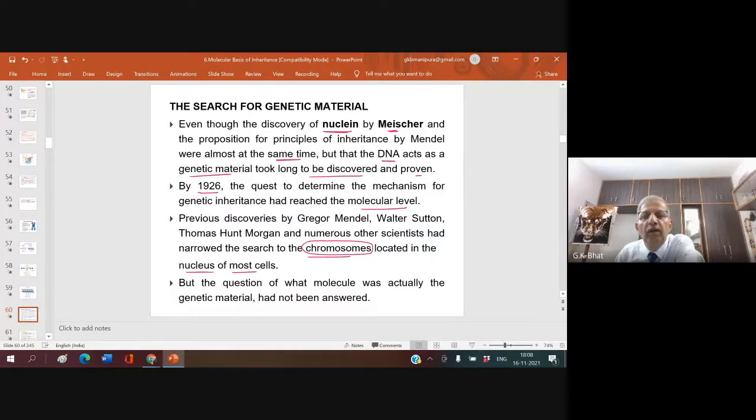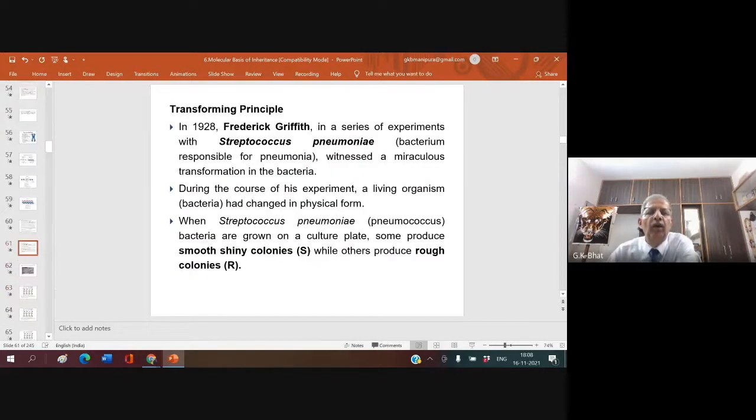They could see the nucleus, they could see the chromosome. But what is the genetic material? Actually, this took a long time to be proved. The question of what molecule is actually the genetic material had not been answered for a very long time. Now, let us look into what is called the transforming principle.